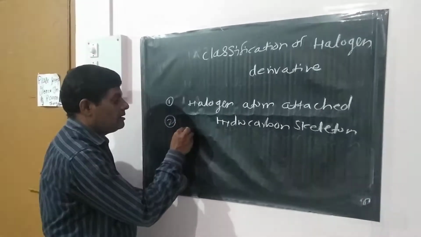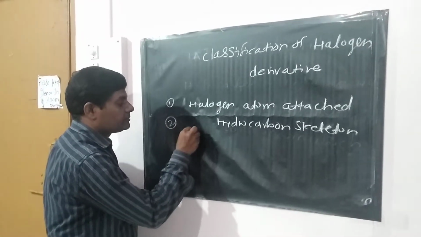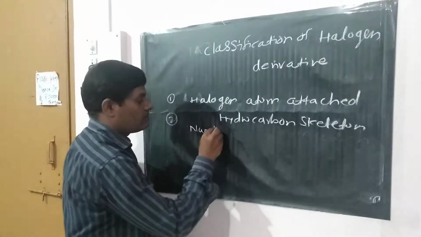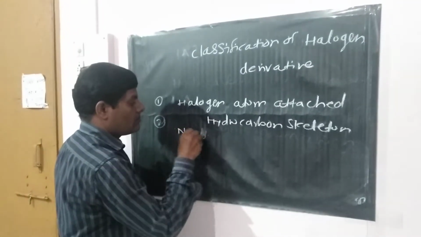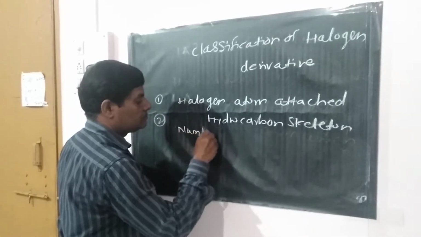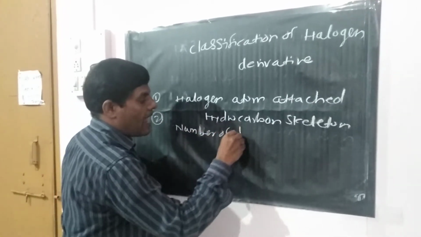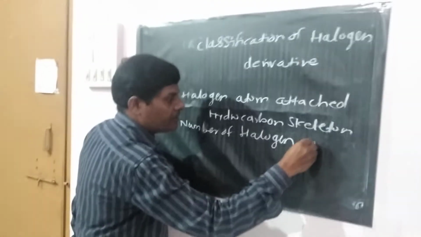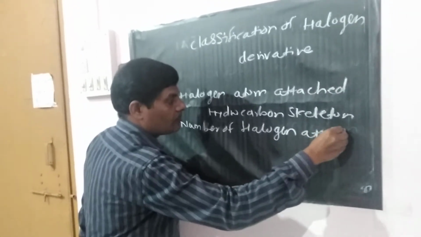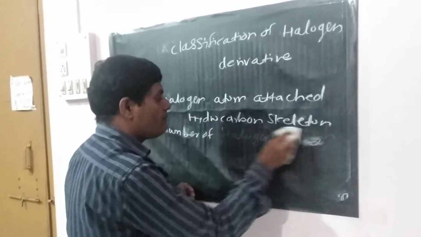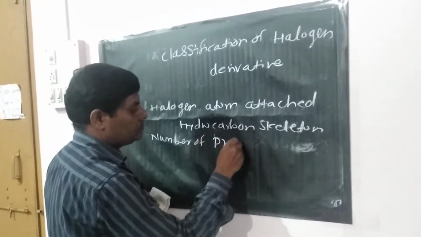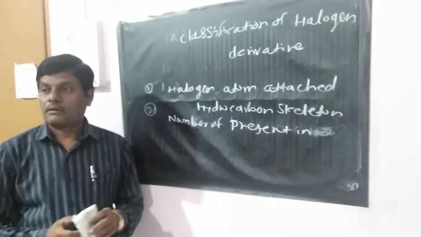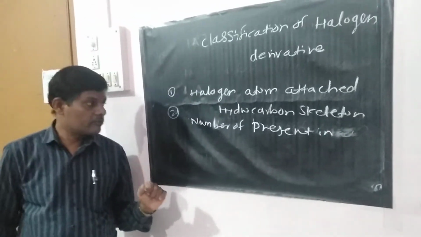And second, by the number of halogen atoms present in that compound.